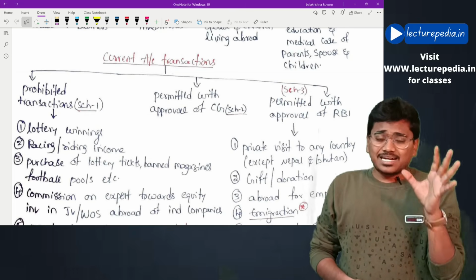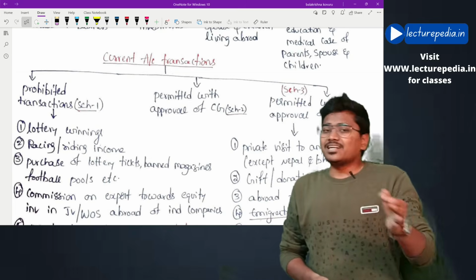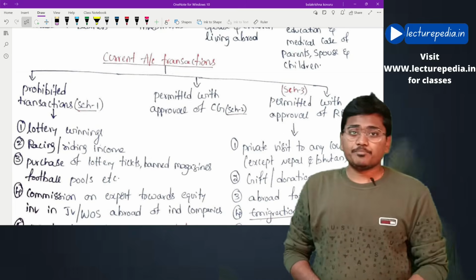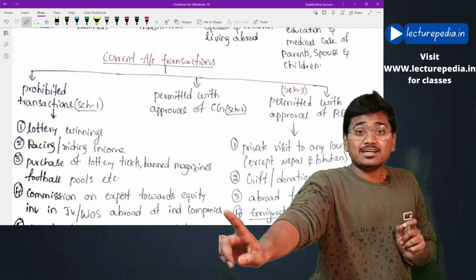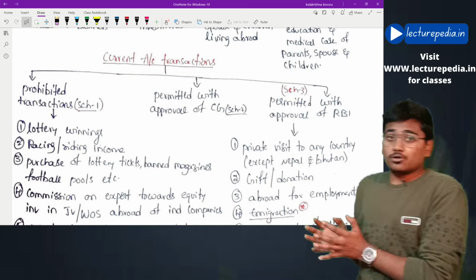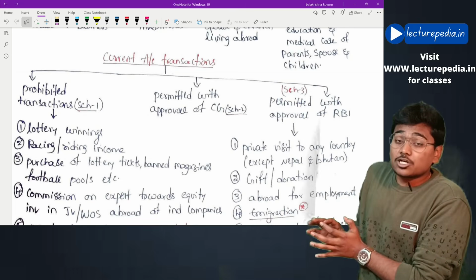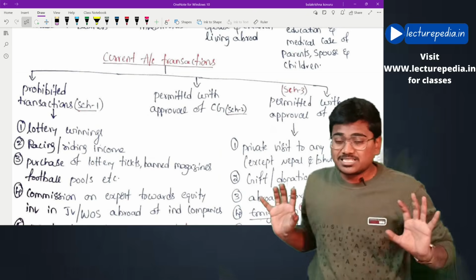Basically, in the current account transaction, we have 3 schedules. For current account transactions, the general rule is that all current account transactions are permitted except those prohibited. That is the general rule for current account transactions. Whereas for capital account transactions, all transactions are prohibited unless permitted. These are the general rules.